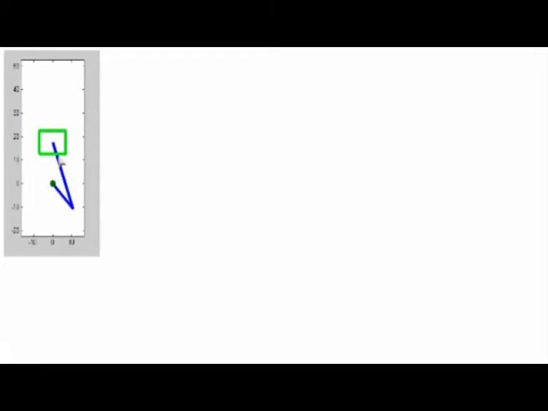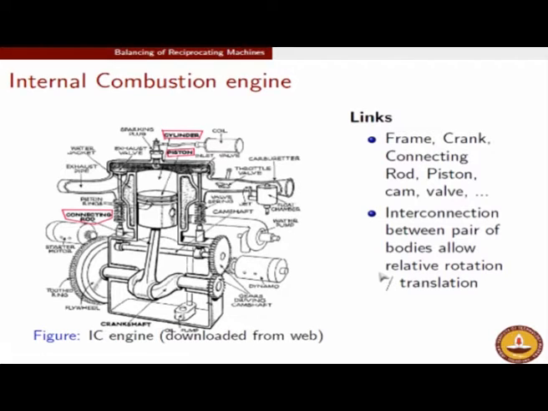But at this point I want you to realize that the kinematic diagram of this very important machine, namely the IC engine, is going to contain these four components: the crankcase, which is the stationary member which is not moving; the crank itself, which has rotational motion with respect to the stationary member; the piston, which has translatory motion with respect to the stationary member; and the connecting rod, which has rotary motion both with respect to the piston as well as with respect to the crank, but it is not rotary motion with respect to the frame.